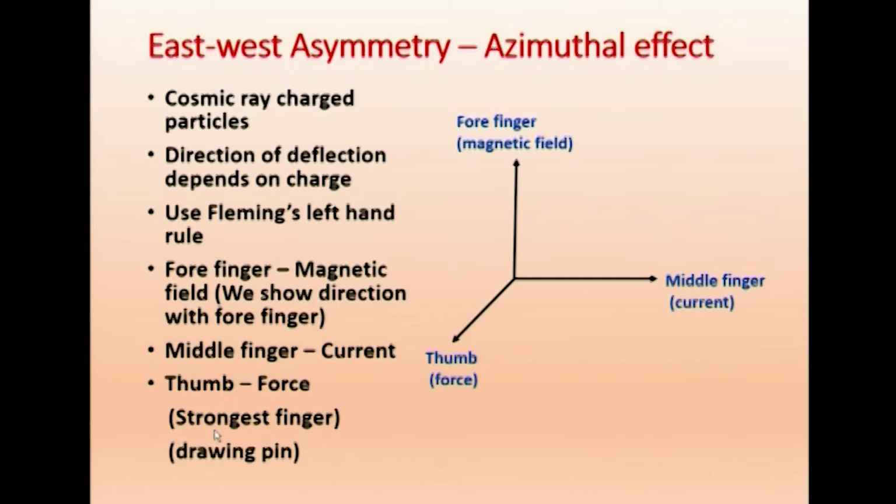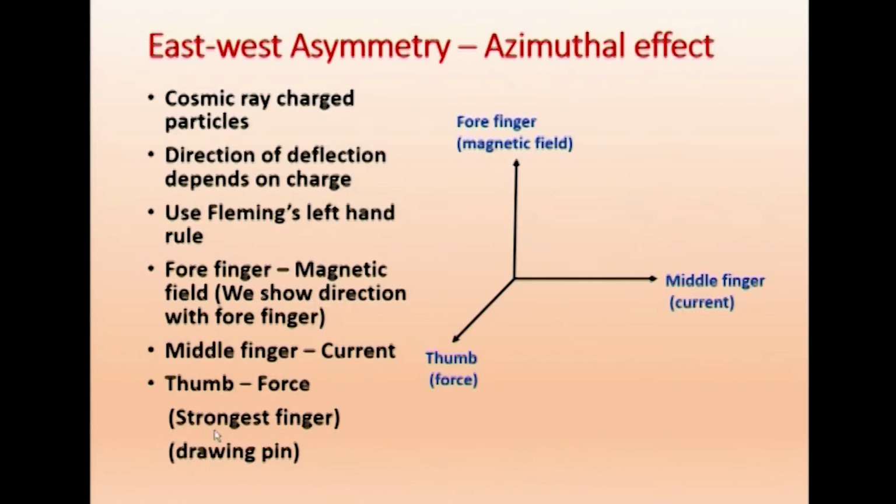Now, we will just go further. The particle is entering the earth from outer space. Suppose this is the earth. The magnetic field is, I am just putting my finger in the north direction of the earth, and where do you find the force? The force is towards my right, which means it is the eastern direction.